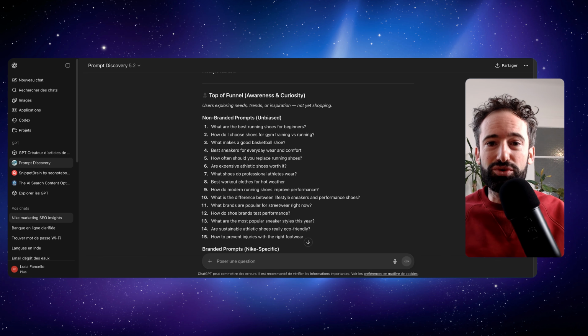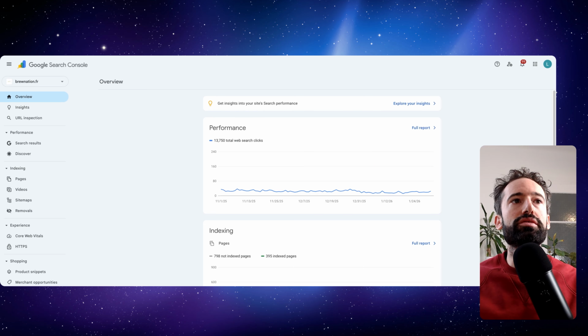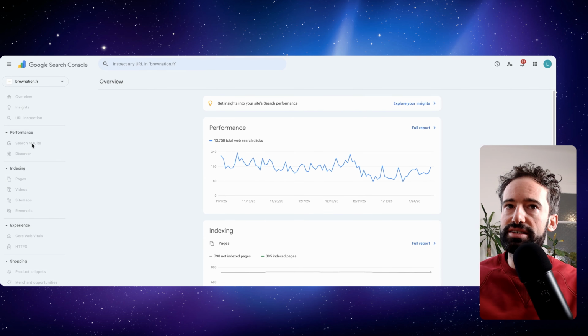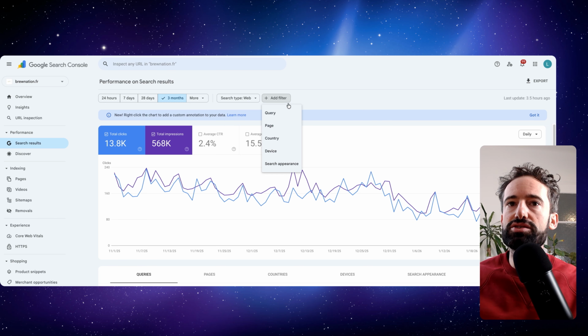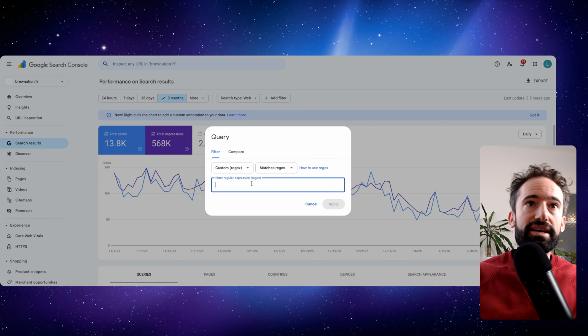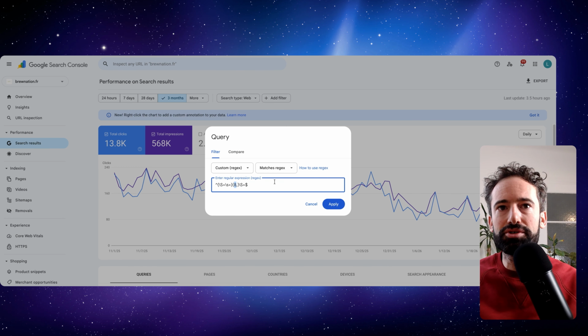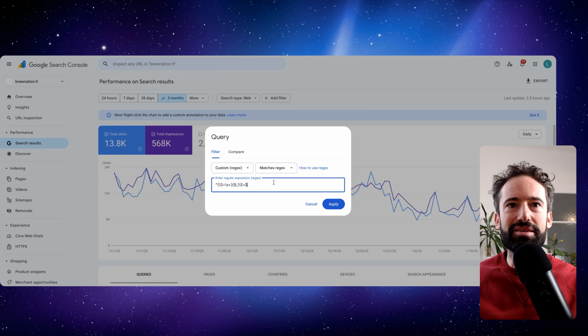Let me show you the second technique with the Google Search Console. It's very easy. Basically, what we will use is something called Regex. What is Regex? It's a regular expression. It's a way to filter. In this case, I want to filter keywords that are longer than 8 words. So this is exactly the kind of regular expression that you need. Here you have 8, which means more than 8 words. I will put it in the description, you can simply copy paste it.